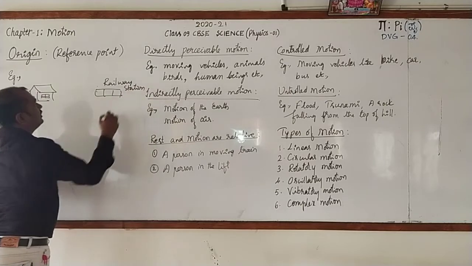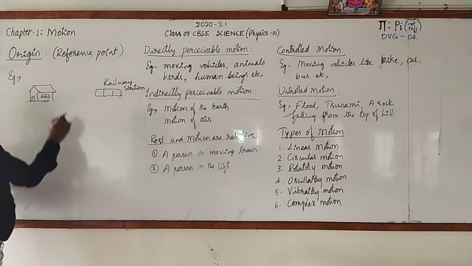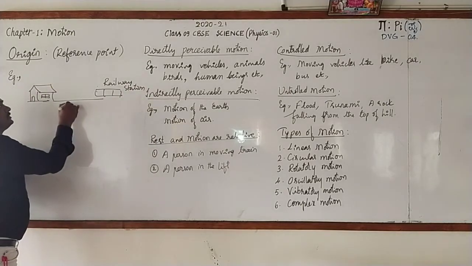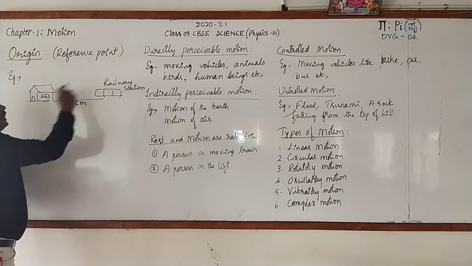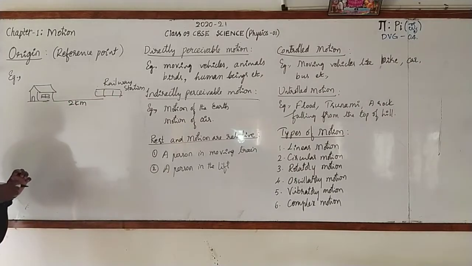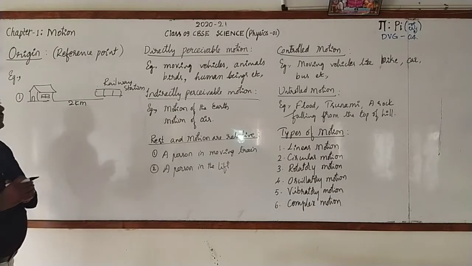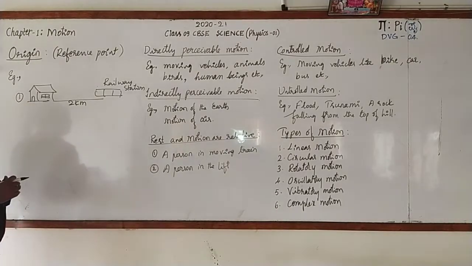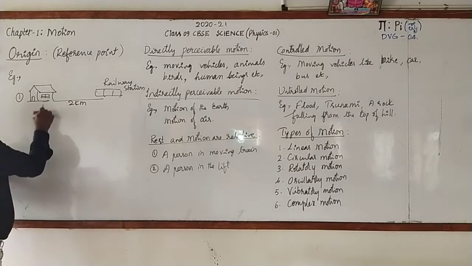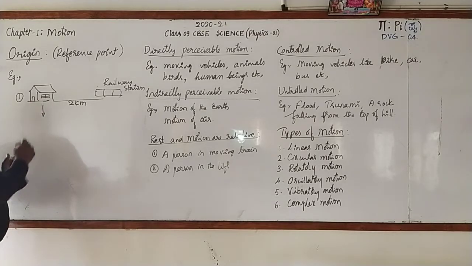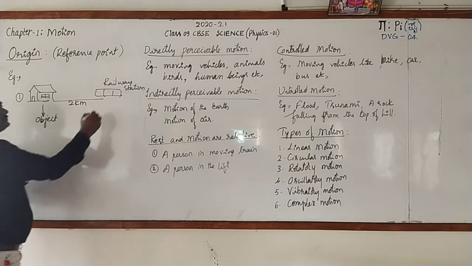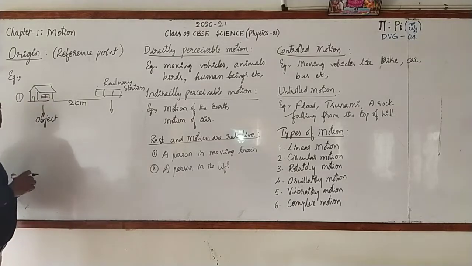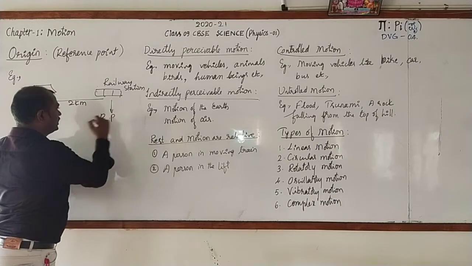And you will tell the address to your friend that my house is just 2 kilometers away from the railway station. Then could you tell which is the object and which is the reference point? The object is which you are going to locate. It is house. This is object. Similarly, railway station is reference point.